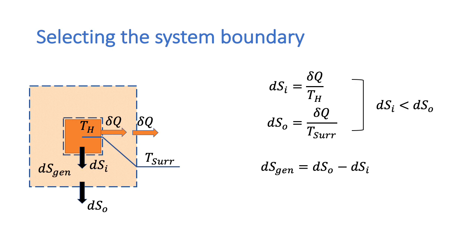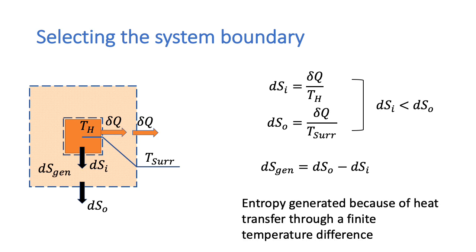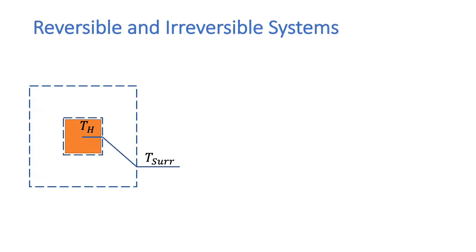This entropy is generated in the region between these two boundaries. And the entropy is generated because of heat transfer through a finite temperature difference. So depending on where we pick our system boundary, the entropy may be generated inside or outside the system boundary.